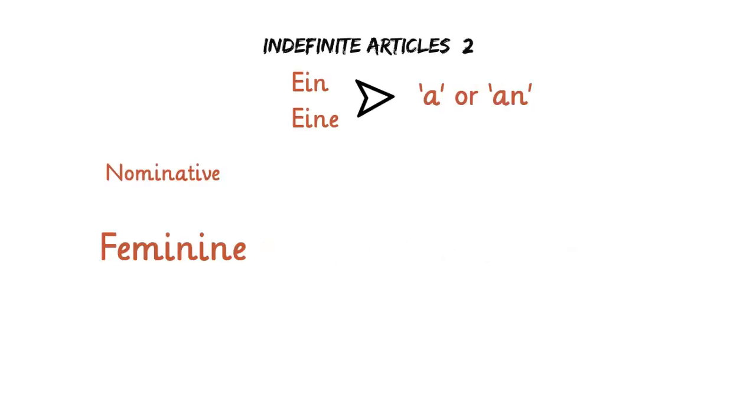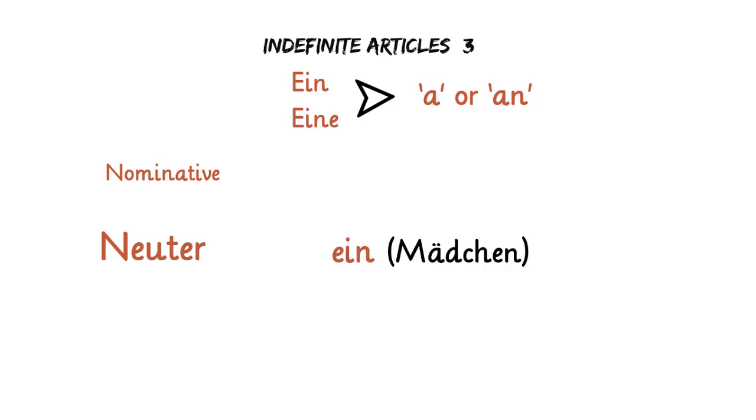In the case of the feminine form, we have the phrase eine Frau, which means a woman. And in the last case, in the neutral form, we have the example of ein Mädchen, which means a girl. Here, point to be noted that eine is only used in the feminine case, and for masculine and neutral forms, only ein is correct.